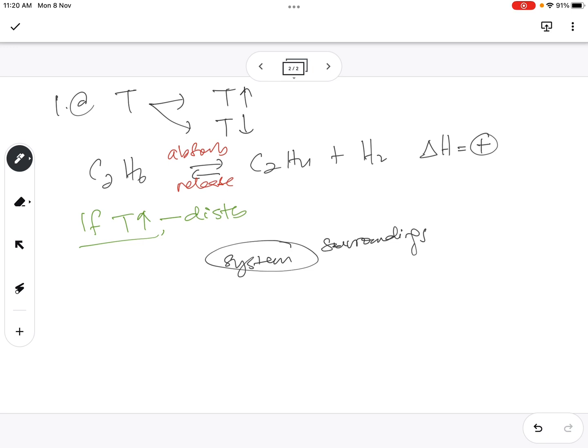Now your system always counter attacks to what happens at surroundings. For example, if you go to a cold country, you tend to wear a sweater or jacket, right? The disturbance is not what is happening to your body. The disturbance is because of the surroundings. You understand the concept, system and surroundings? Let's say outside is very cold, you wear a jacket because it's very cold outside.